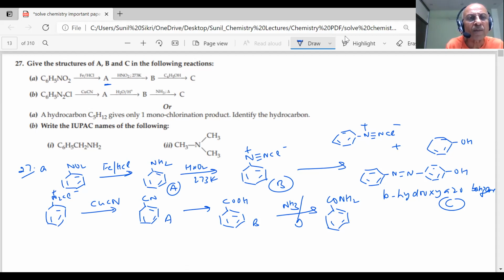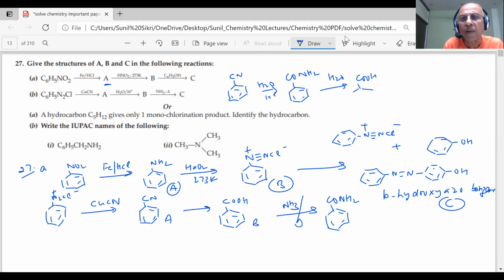First you will get benzamide, then hydrolysis. Actually, we are aware of this reaction: CN, hydrolysis, further hydrolysis. So that is why we write B here and C here. These two steps are shown here in one reaction.